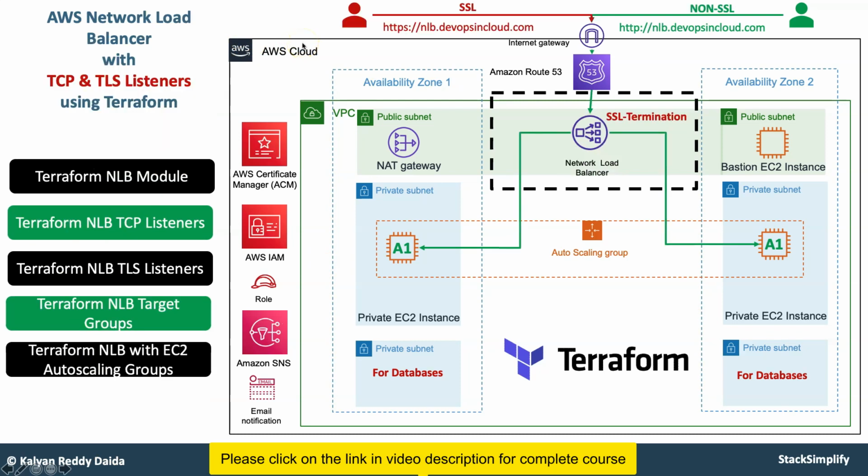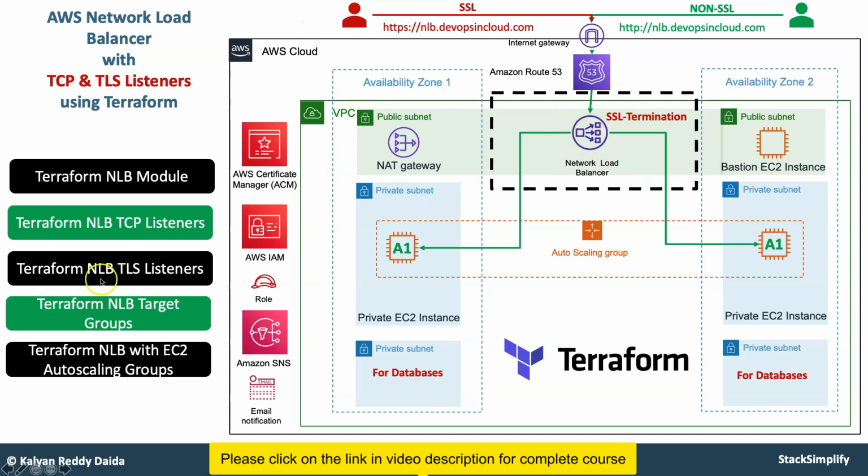From there, you will move on to implementing AWS network load balancer with TCP and then TLS listeners. Basically, a network load balancer is a TCP load balancer which is non-SSL. In addition to that, AWS network load balancer also supports a TLS listener with SSL termination.